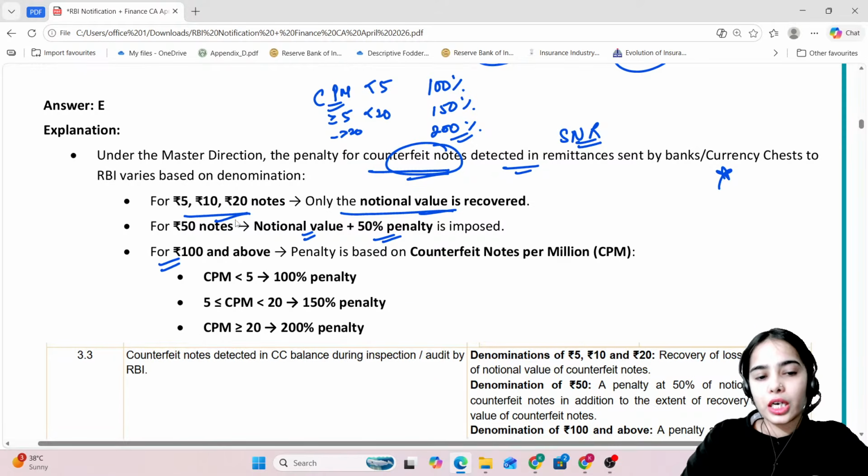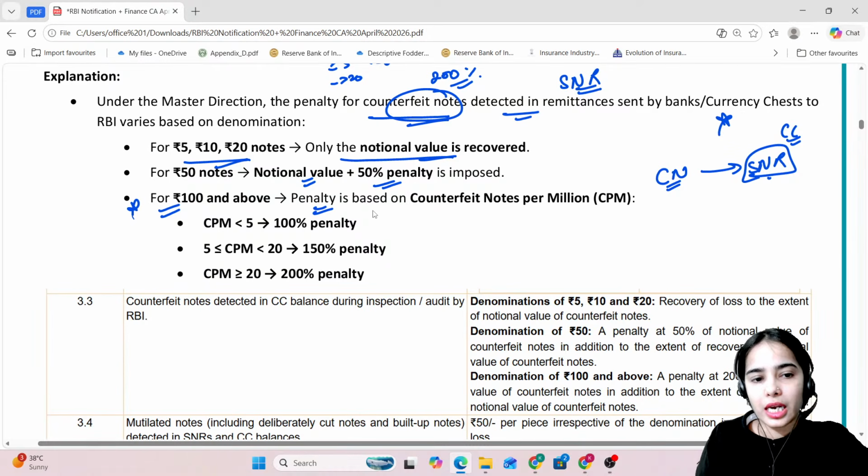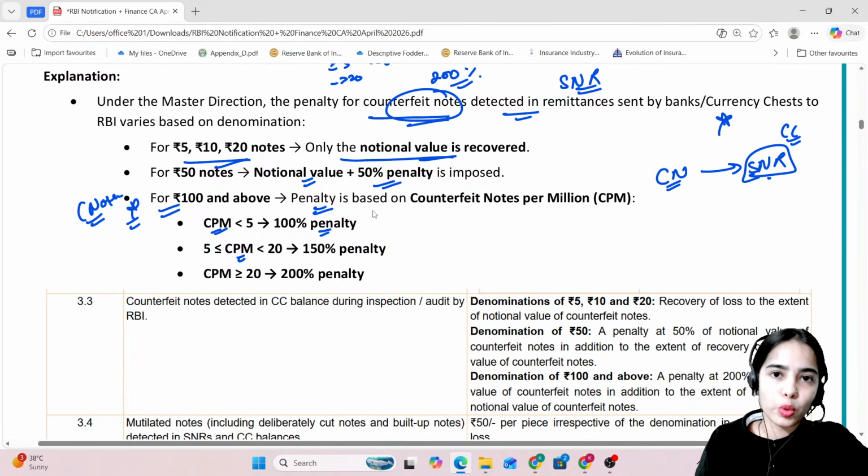For 100 rupees and above, the penalty will be 100% if the counterfeit notes per million is less than 5; 150% if it is more than or equal to 5 and less than 20; and 200% if it is more than or equal to 20.